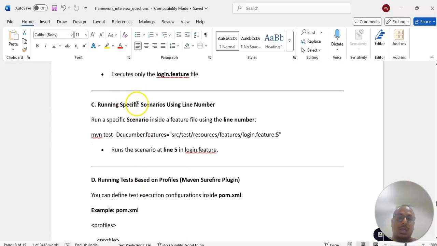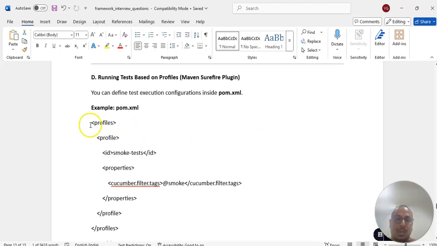If you want to run a specific scenario, we can give mvn test -Dcucumber.features= the feature file path, colon, and the scenario line. That is, the line in the feature file where the scenario starts, the scenario I want to run. Like this also we can provide.